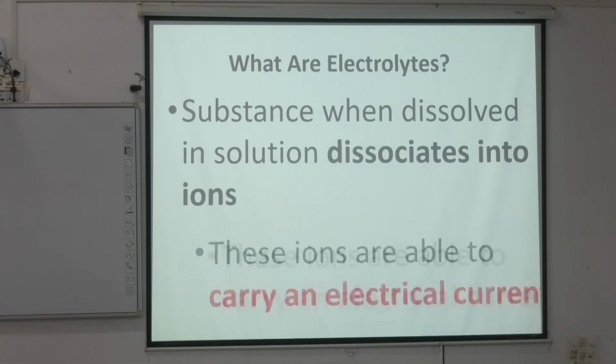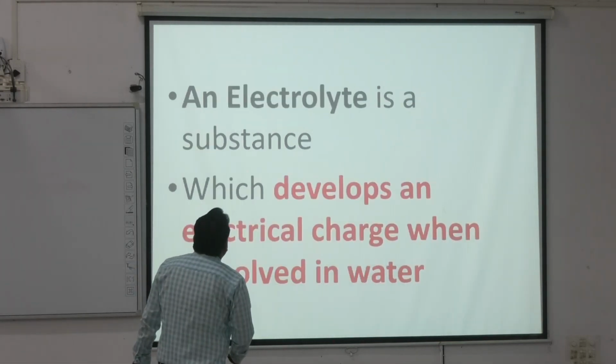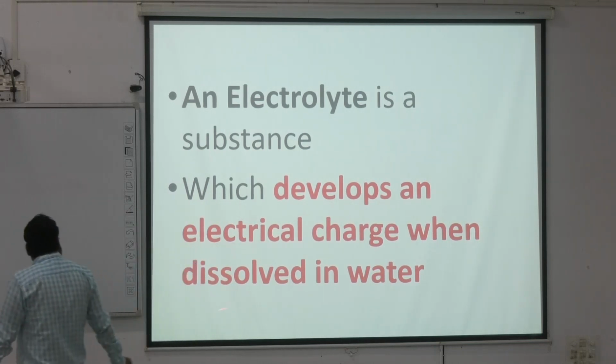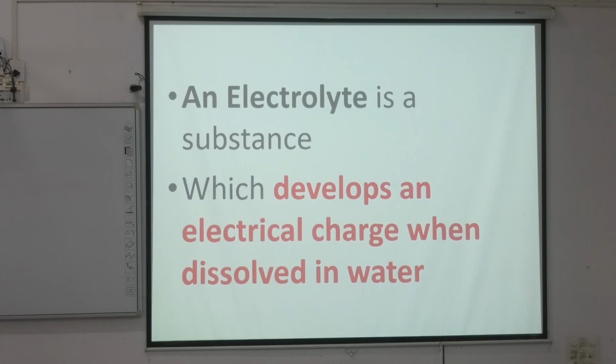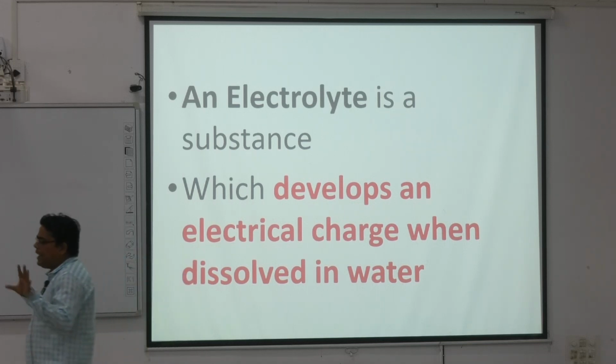These are able to carry an electric current, and an electrolyte is a substance which develops an electric charge when dissolved in water. This is the proper definition of an electrolyte. When it is dissolved in solution, it carries a charge, either positive or negative, because you already know it goes for oxidation or reduction. Examples are Na plus, K plus, Cl minus.